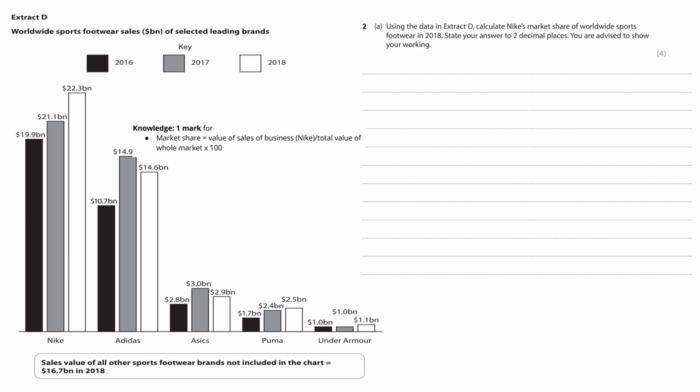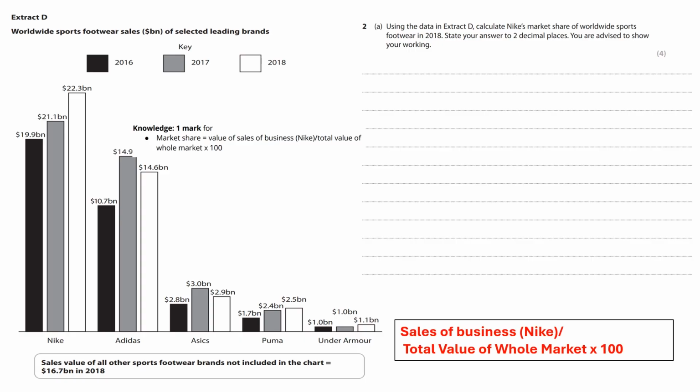At the very bottom of the chart, it says the sales value of all other sports footwear brands not included in the chart: $16.7 billion in 2018. So you need to make sure that that information is added in as well. So here we have the formula for market share. Sales of business, Nike, divided by the total value of the whole market times by 100. So you need to find the information for 2018 only. Just focus on 2018. Don't be distracted by 2016 and 2017.